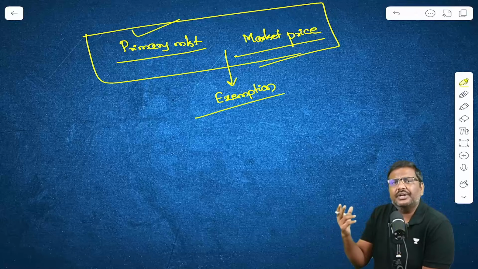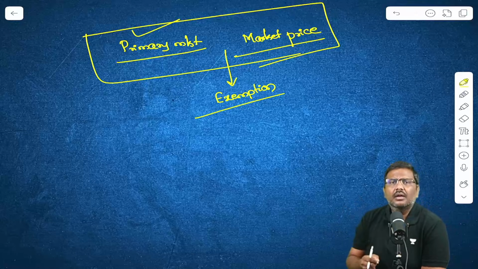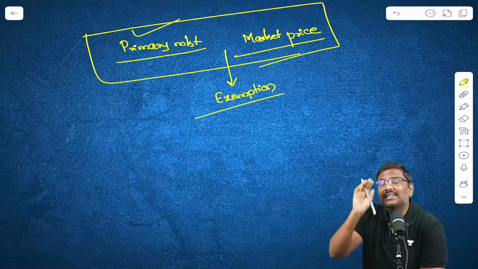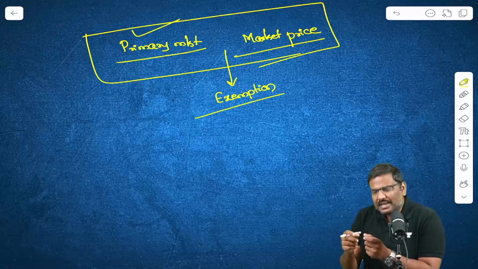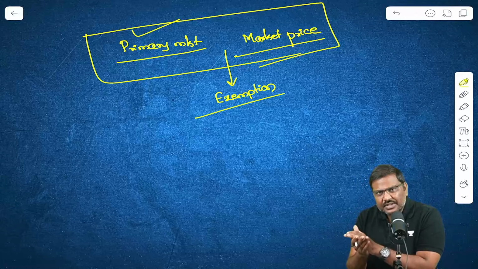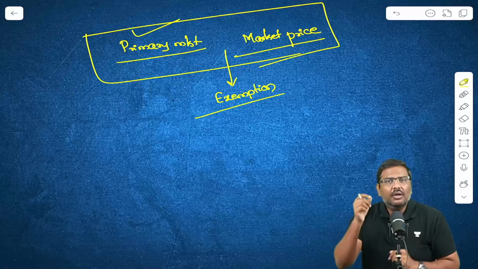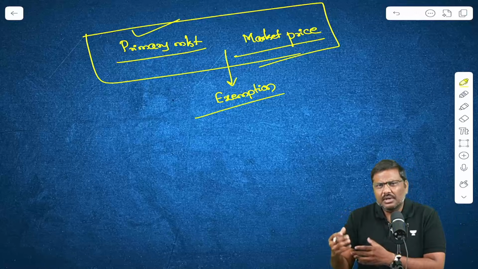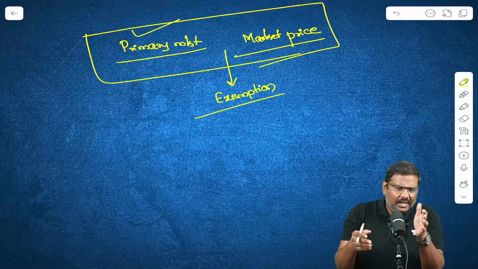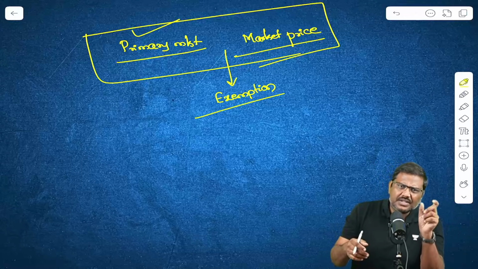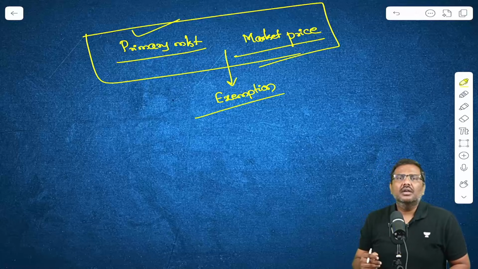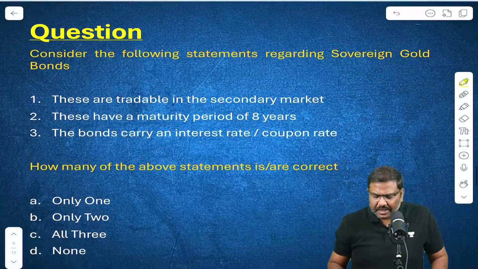Initially, they said upon maturity, the language, look at it, upon maturity, no capital gains tax. Now they are saying that is applicable only if you are holding the bond when you purchase from the primary, not from the secondary market. And that will basically mean that now these investors who have purchased from the secondary market will have to shell out capital gains tax. Now it all depends whether it is a short term, long term. There are rates. It will be generally considered in short term. The capital gains will be taxed as per slab rate. In long term, here it will be taxed at 12.5%. So this is one more very important discussion that is happening in the current affairs.